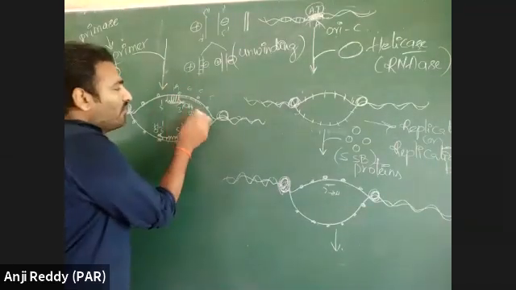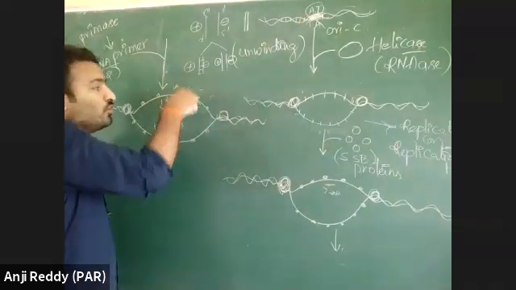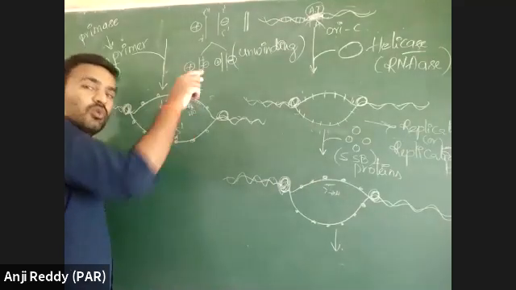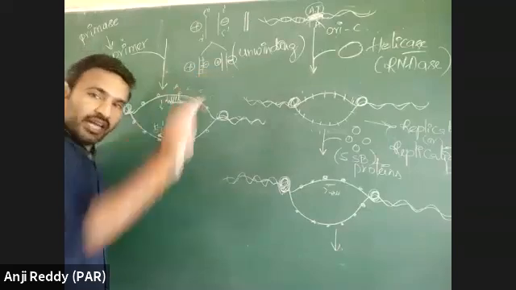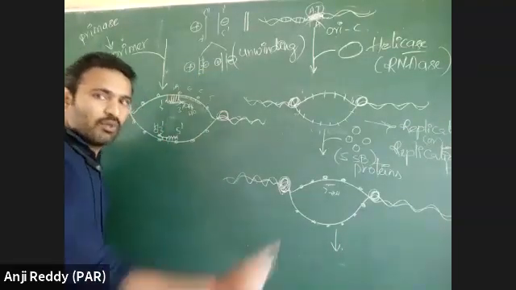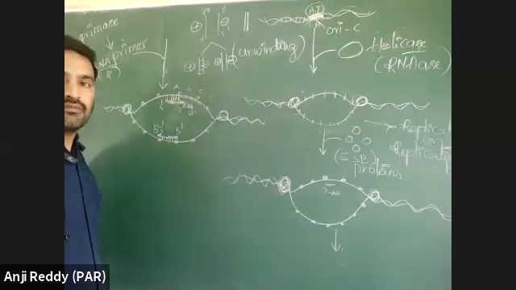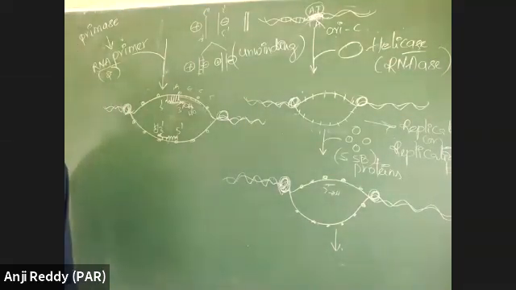To that, one more nucleotide is added, and now it has an OH group again. Like that, hydroxyl groups are required to combine with the primer.